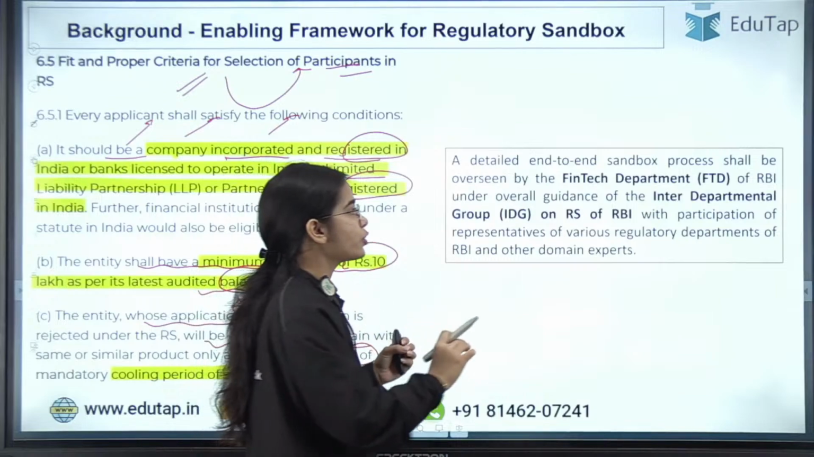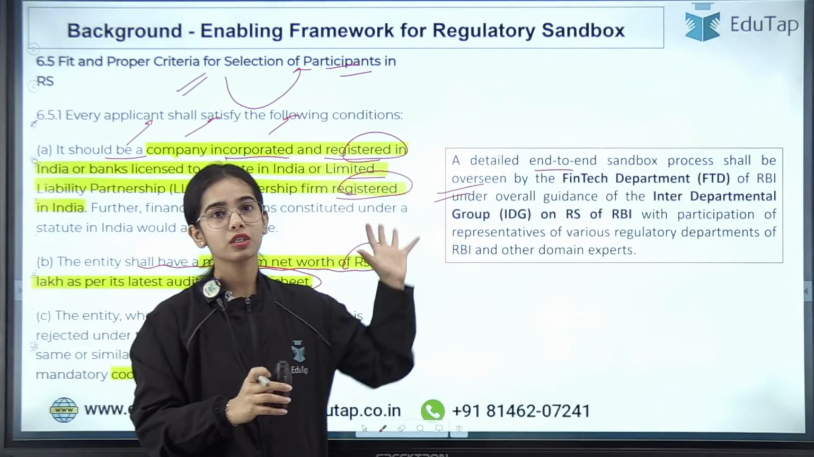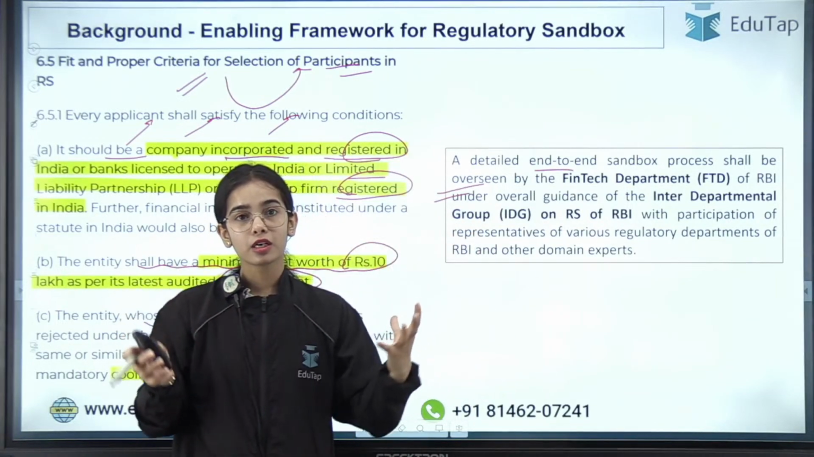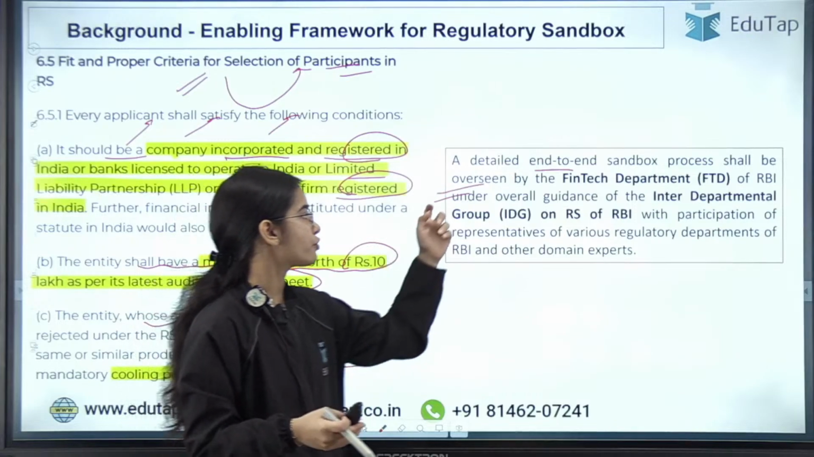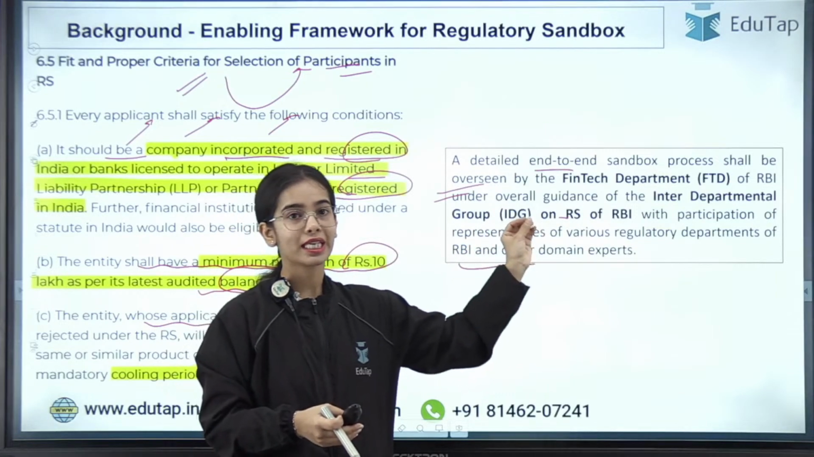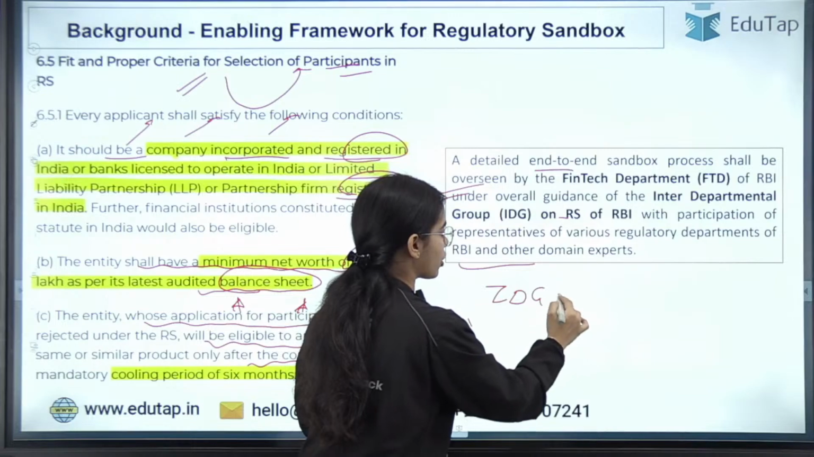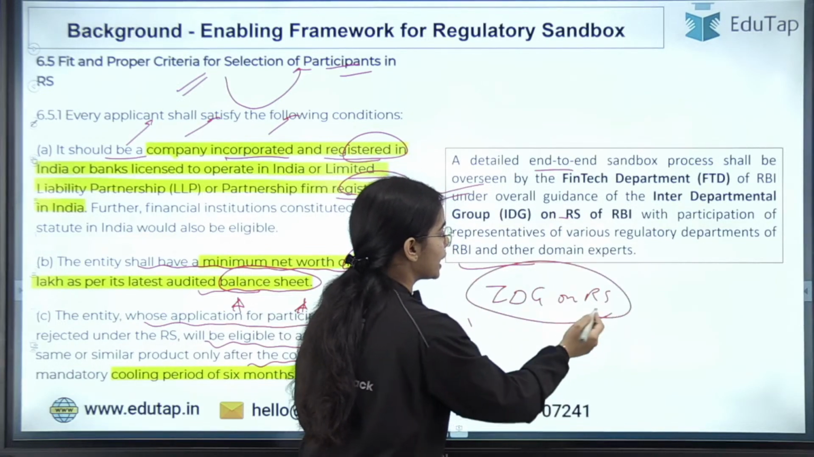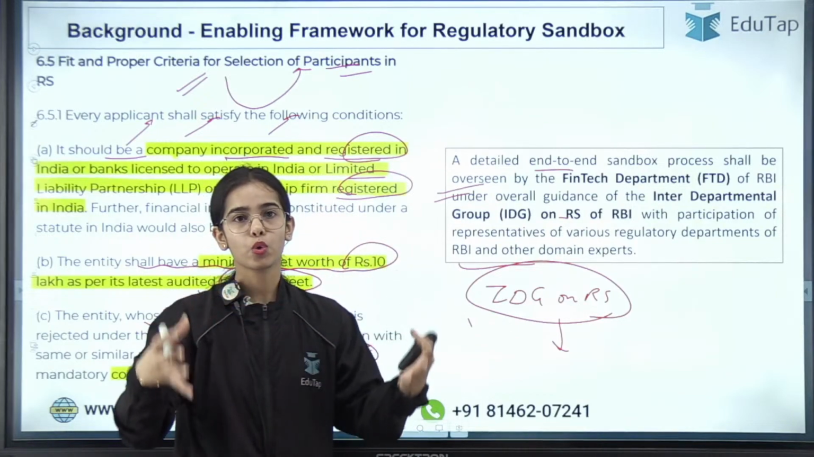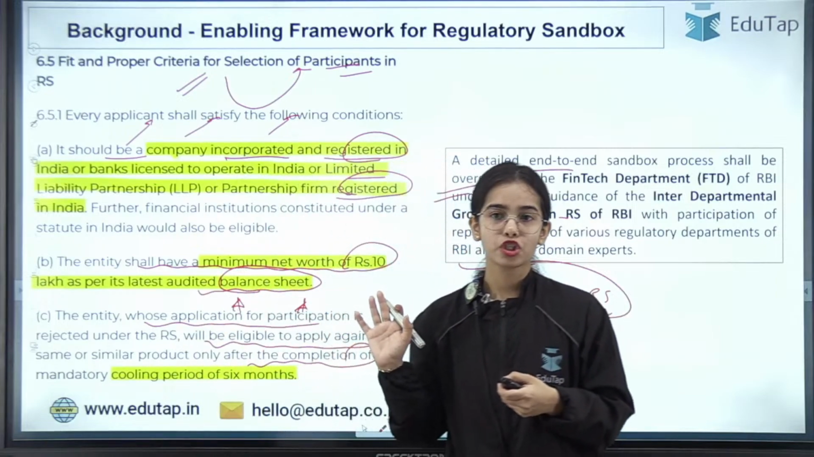A detailed end-to-end sandbox process shall be overseen by the fintech department. So the whole of the regulatory sandbox process is overseen by the fintech department of RBI under the overall guidance of the interdepartmental group on the regulatory sandbox of RBI. Under the guidance of this interdepartmental group, the fintech department oversees the whole of the sandbox process. So this is the basic idea. I hope this is very much clear.